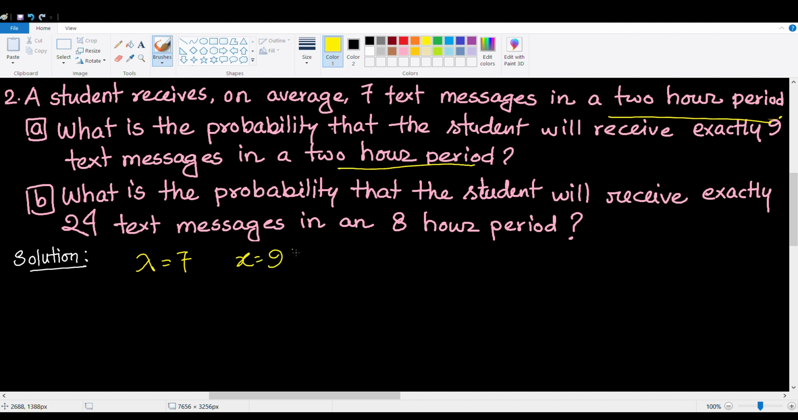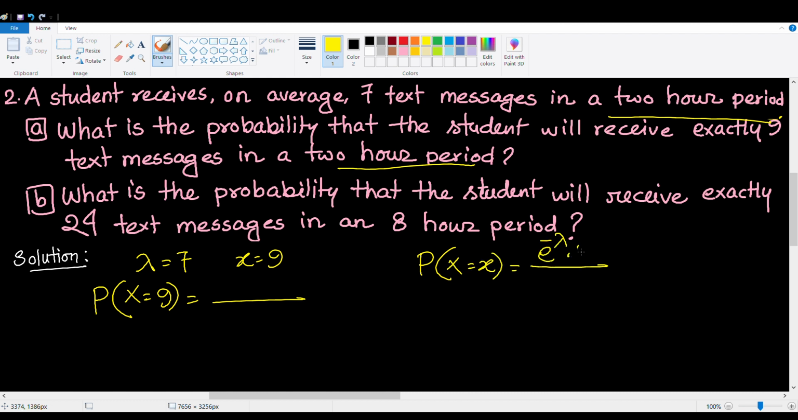Now we need to calculate p, where x equals 9. So let's go ahead and plug everything in. Let me write the formula here again. e to the minus lambda, lambda to the x over x factorial. Now lambda equals 7, x equals 9. So putting the values of lambda and x in the formula, we get that p of 9 equals 7 to the power 9 times e to the power minus 7 divided by 9 factorial.